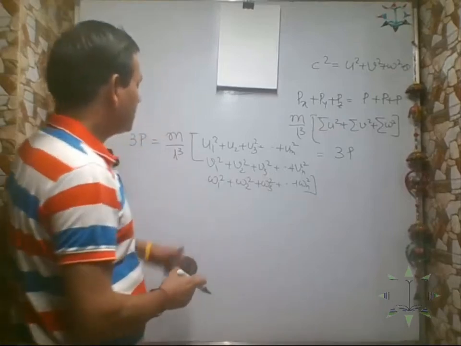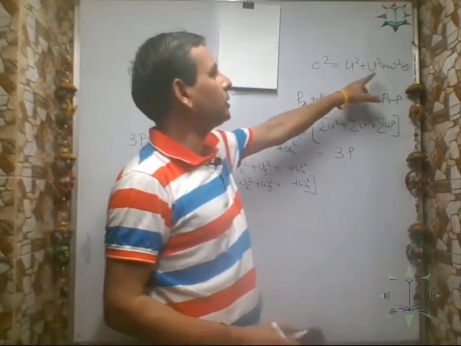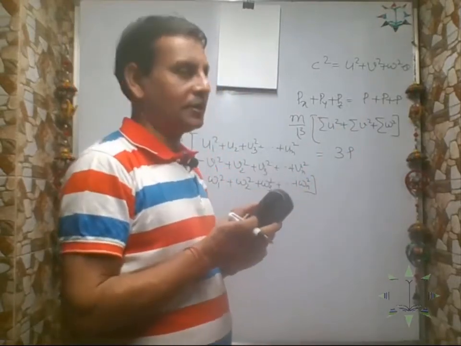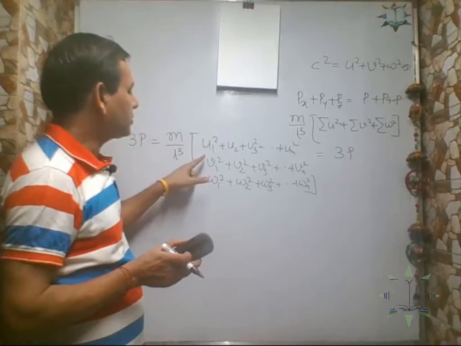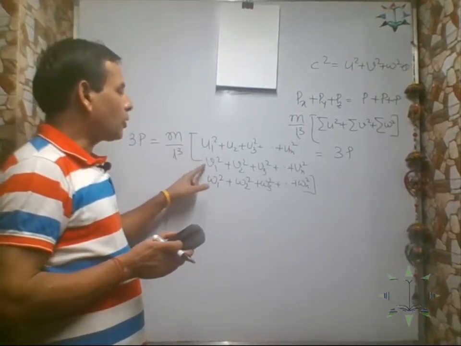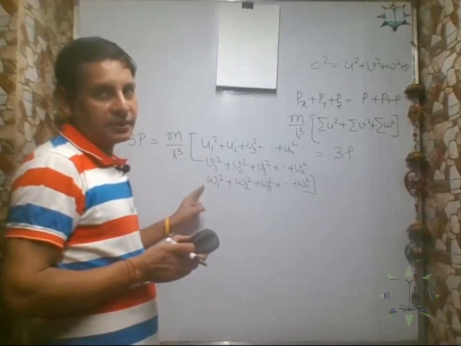Correct? See, if C square is... U, V, W are the components along three mutually perpendicular axes. Okay? Similarly, U1 square, V1 square, W1 square are the components of a particular molecule along the XYZ axes.